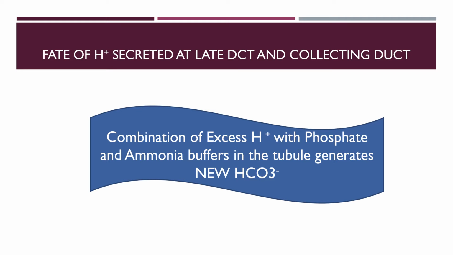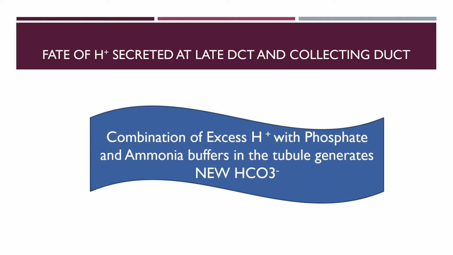So in the proximal convoluted tubule, we knew that the H plus that was secreted is almost equal to the filtered bicarbonate. So they will combine, and there will be reabsorption of bicarbonate, replenishment of the bicarbonate that was filtered. But here one new term is coming, that is new bicarbonate.